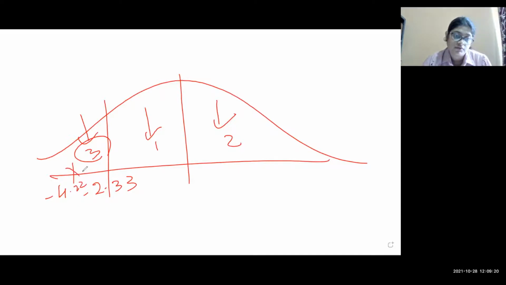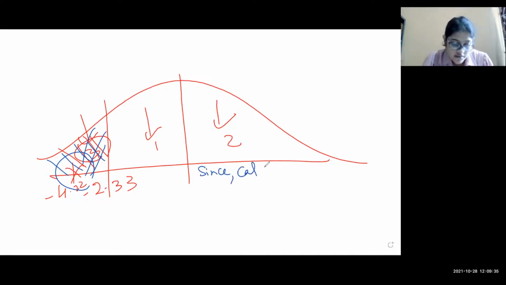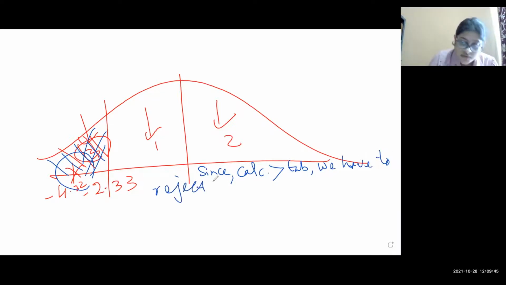Minus 4.225 is beyond minus 2.33. So this is in the critical area. All of you are clear? Yes, sir. So what is the sentence we should write? Sambita, tell me. So null hypothesis rejected, since calculated value is greater than tabulated value. You have to write like this: reject null hypothesis. The next sentence is more important.